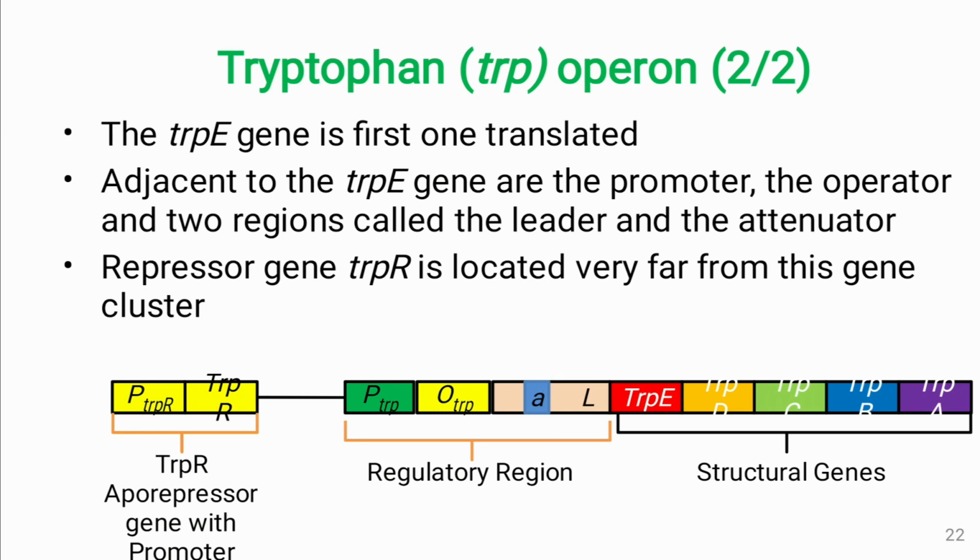Just upstream of the leader sequence we have the operator region, which is the place where the tryptophan repressor in active state, along with the co-repressor, can bind. Upstream of this operator region, the promoter for the tryptophan operon is present, and far away somewhere else the gene coding the tryptophan repressor is present along with a separate promoter.